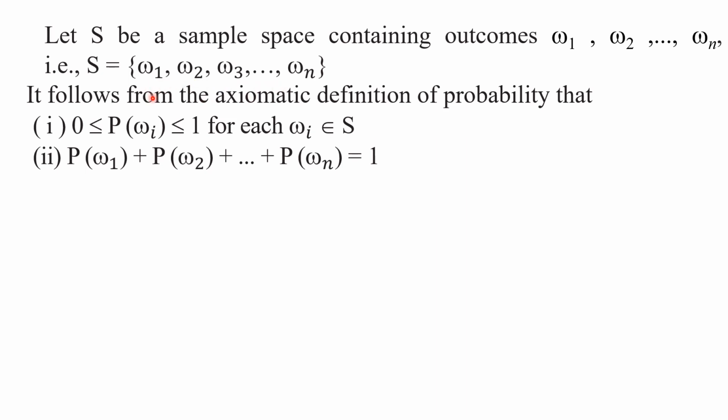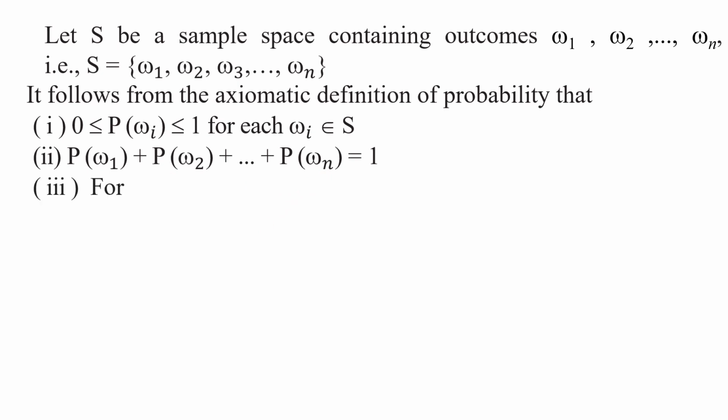That is why the union of all these events is equal to S. So omega 1 union omega 2 union omega 3 and so on union omega n is equal to S. By taking the probability on both sides, we get probability of omega 1 plus probability of omega 2 and so on plus probability of omega n is equal to P of S. What is the value of P of S? 1. Understood? This is the second axiom, my children.